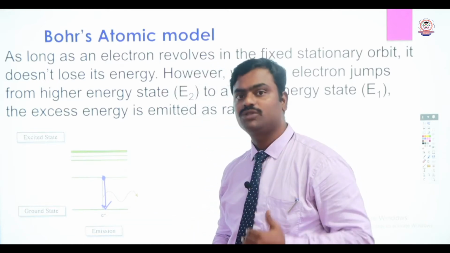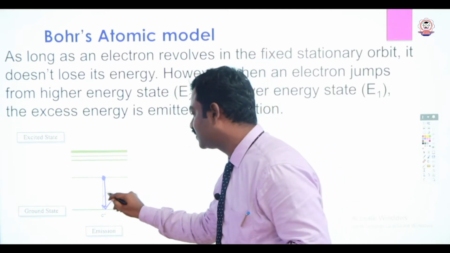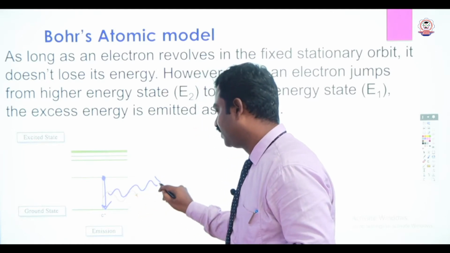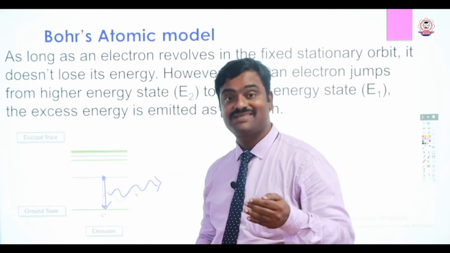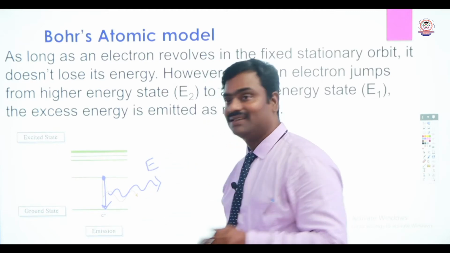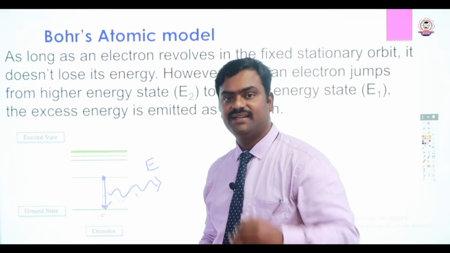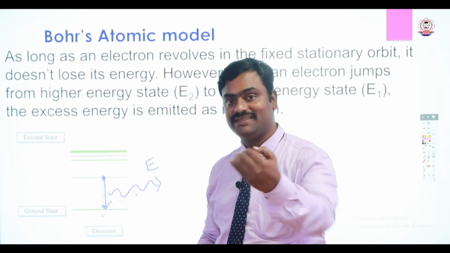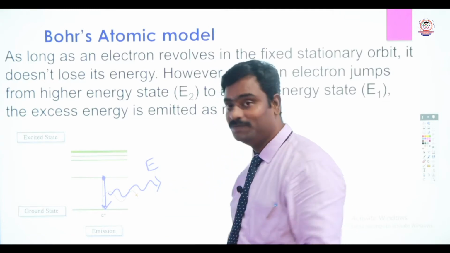While coming back, it loses some energy in the form of a wave, that is light energy. We can say the energy of that emitted light is E equal to h nu, according to Max Planck.